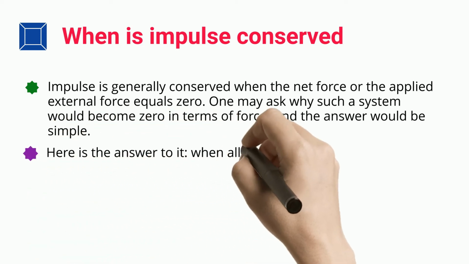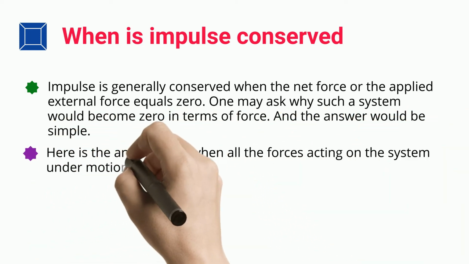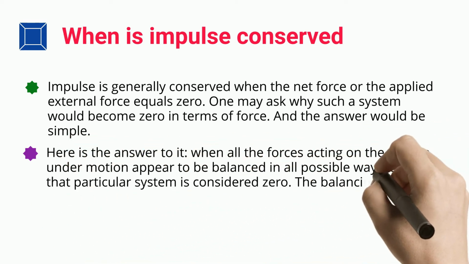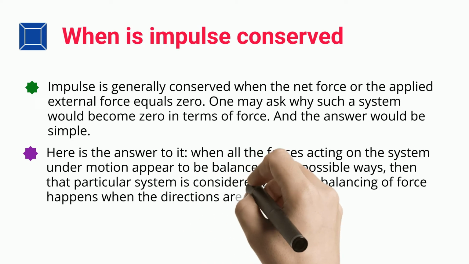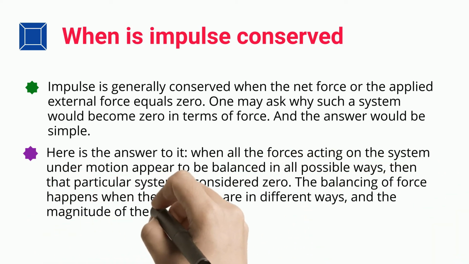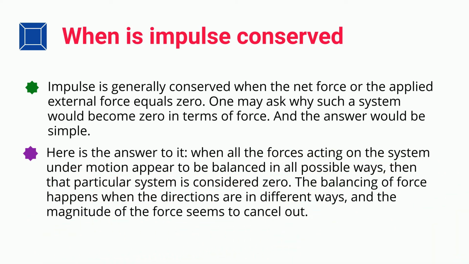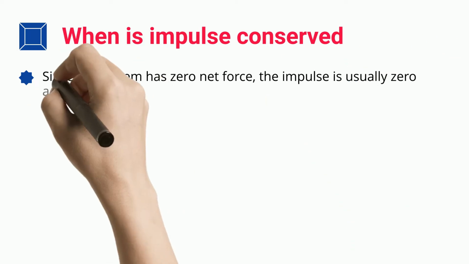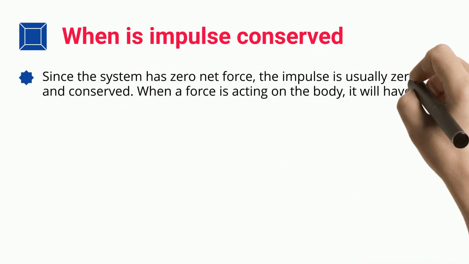Here is the answer to it: when all the forces acting on the system under motion appear to be balanced in all possible ways, then that particular system is considered zero. The balancing of force happens when the directions are different, and the magnitudes of the forces cancel out. Since the system has zero net force, the impulse is usually zero and conserved.